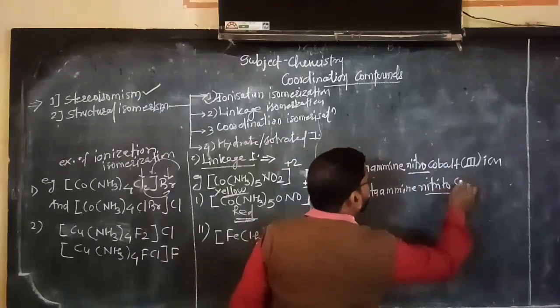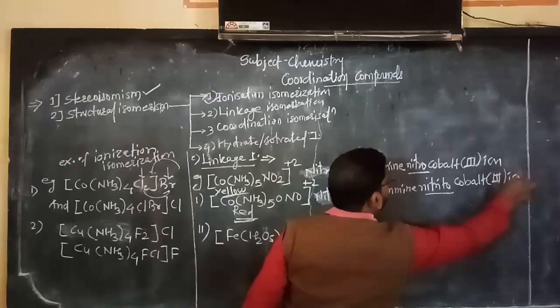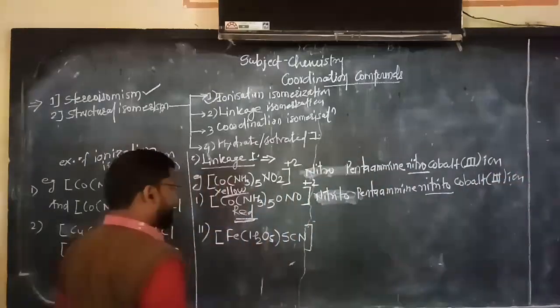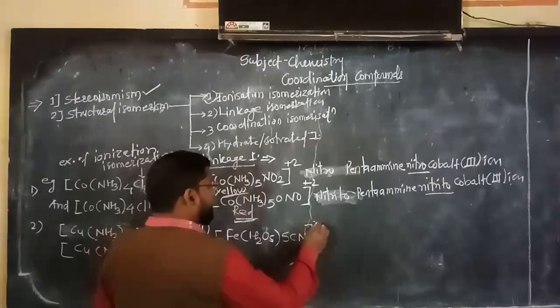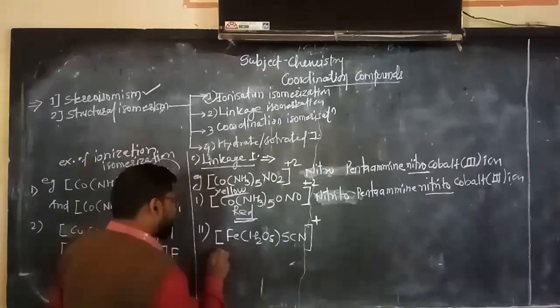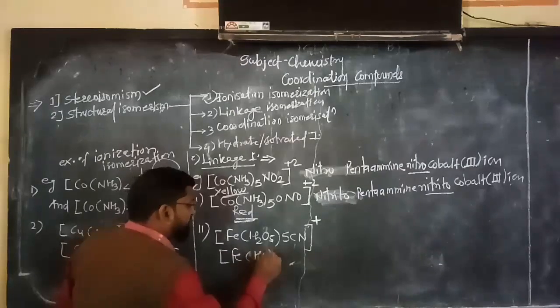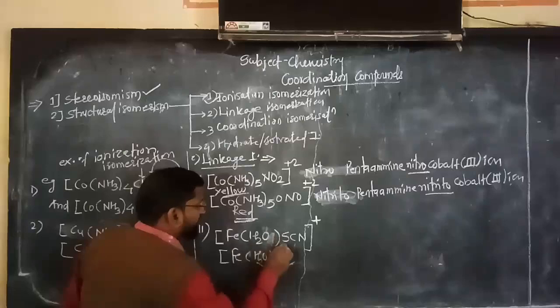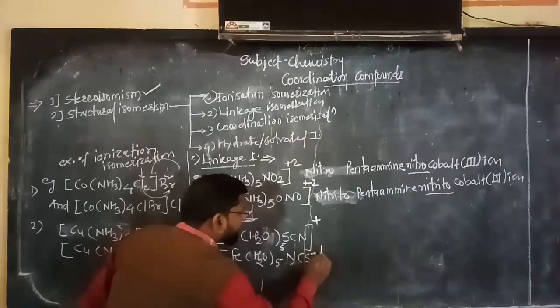Understood this? Nitrito, cobalt, iron. Okay, similarly we have this example. See here, [Fe(H2O)5 SCN], okay, here I am going to write +1. Another, [Fe(H2O)5 NCS]. Now see here we have to write the ligand in this way.